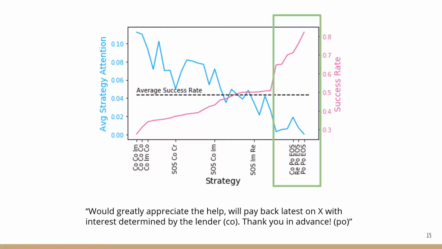On the other hand, requests with a higher success rate have a lower amount of attention placed on the strategies. Looking at some examples, like the one below, we find that these strategies follow conversational norms, like ending these requests with politeness. Because there's relatively low attention placed on these strategies, we observe that users who tend to follow conversational norms are putting a lot more effort into their content.